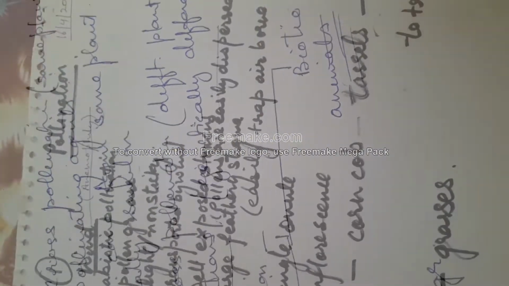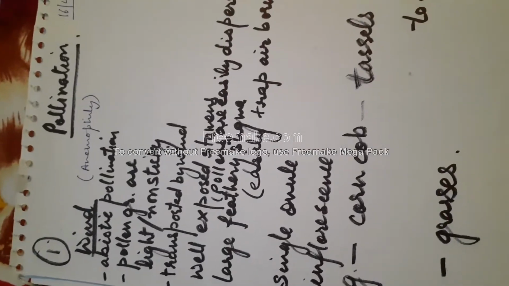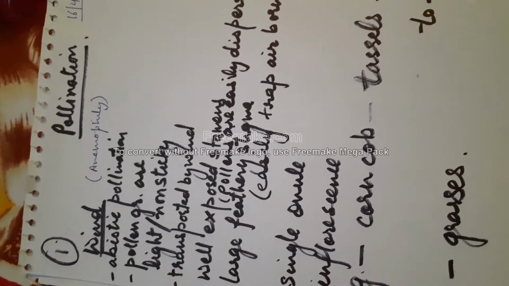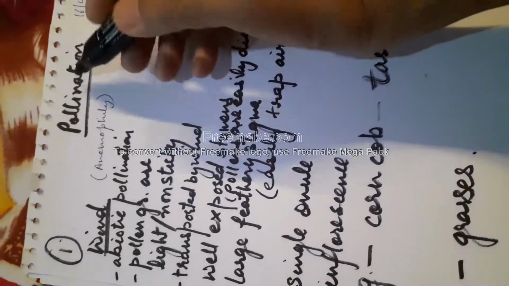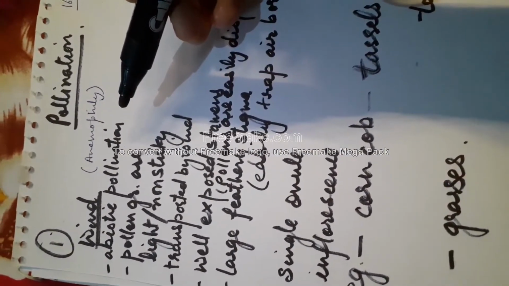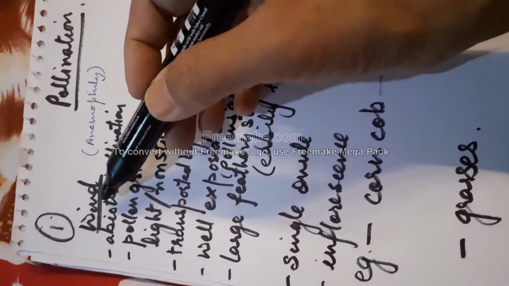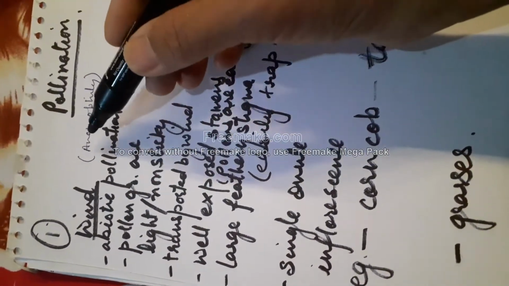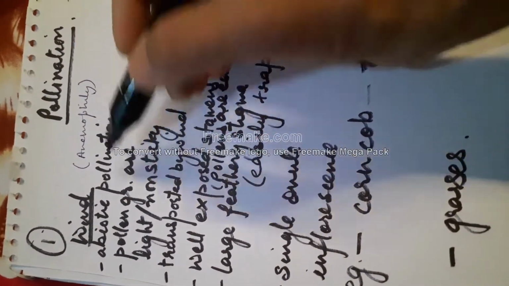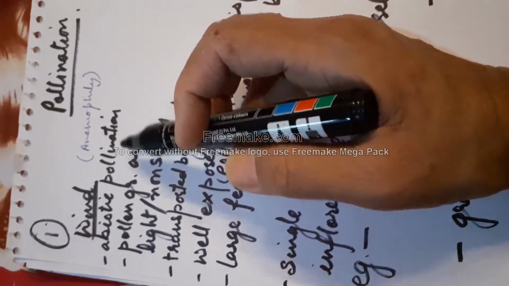Good morning, students. Let's revise what we did last week. We've discussed pollination and the various kinds of flowers which undergo pollination. Flowers undergo pollination by different means. Now, wind pollinated flowers are called anemophilous flowers. Wind pollination is a type of abiotic pollination.